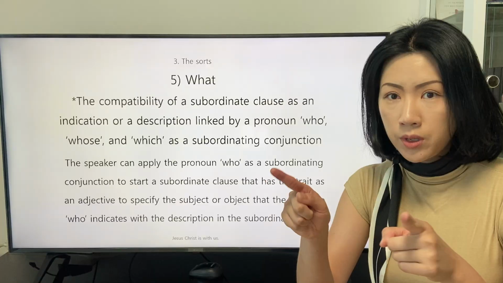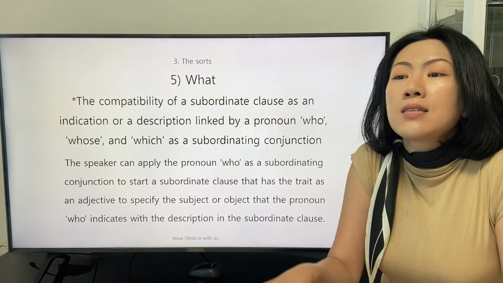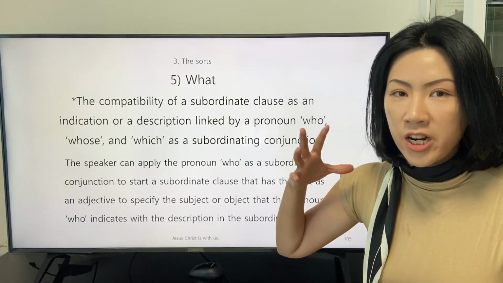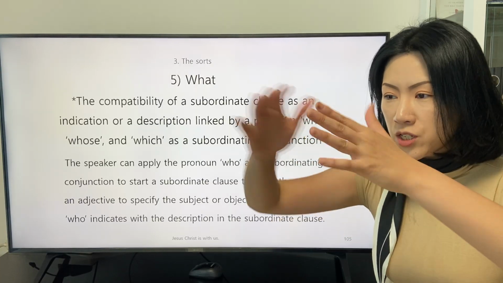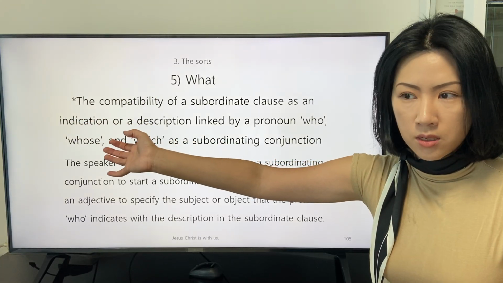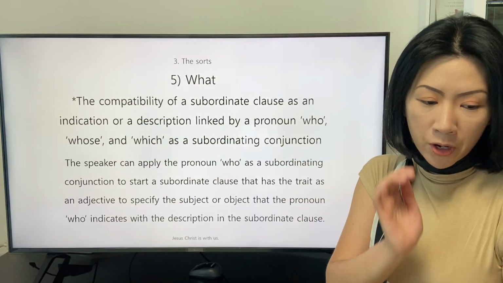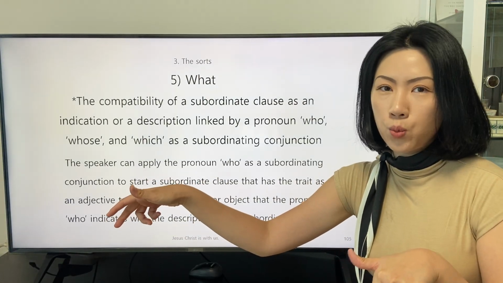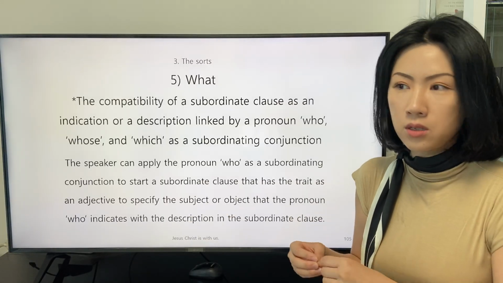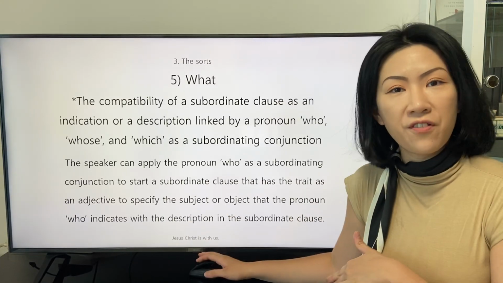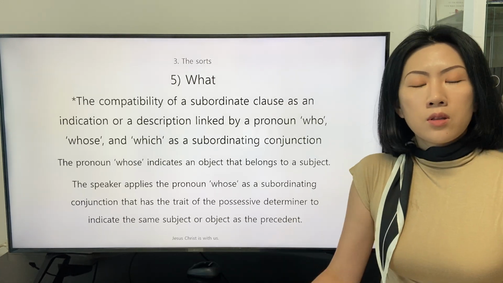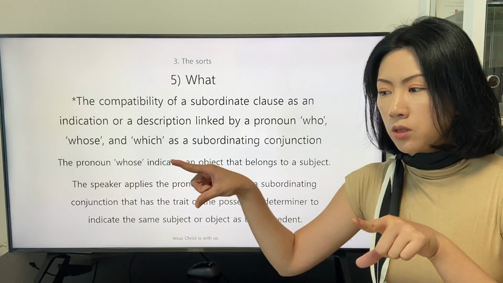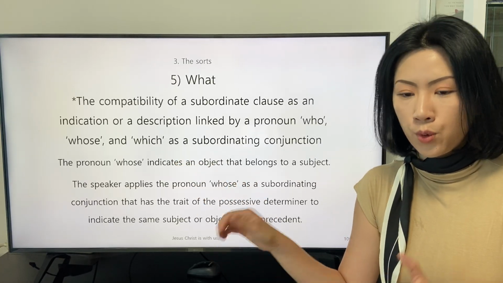Because the pronoun who and the precedent indicate the same person, the speaker can enlarge the range of statement about the person indicated by the precedent in the subordinate clause with a form of a statement with a subject and a verb. That can be the advantage of stating the subordinate clause as a description for the precedent.